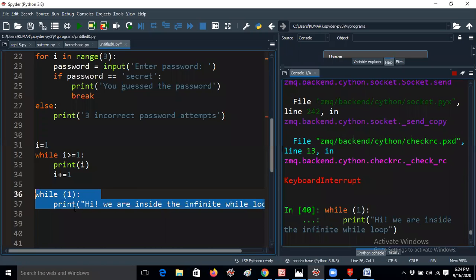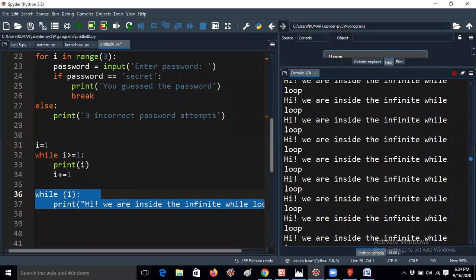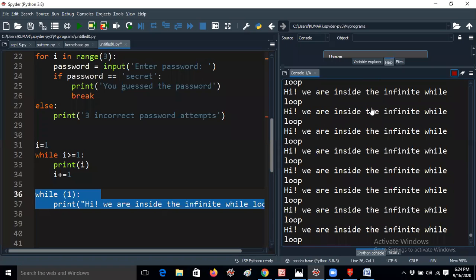Okay, so it will be printed infinite times. It will not exit forever. It is printed so many times. I'm getting "we are inside the infinite loop" like this. Okay, it may not stop. You can check how many times it is printed; you can drag here and check like this. So while of 1 is always true. Let me stop this. This is called an infinite loop.